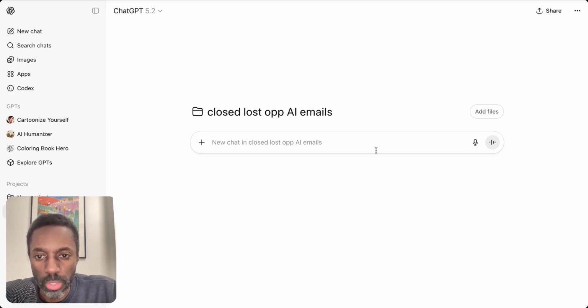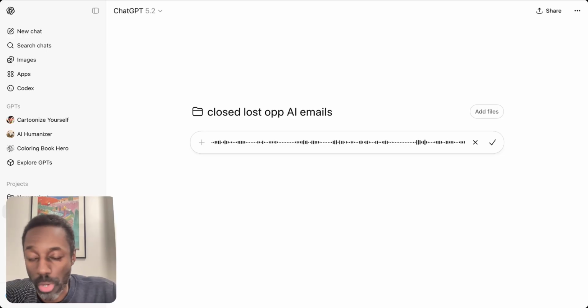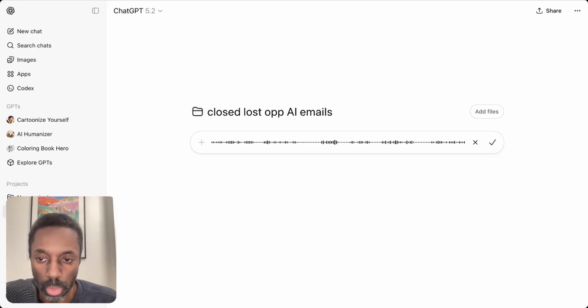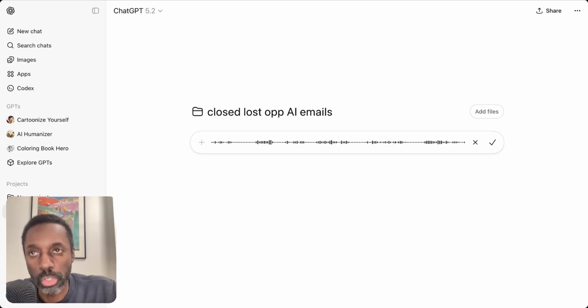So once the project is created, you can basically tell ChatGPT like this. You say, "Okay, I'm going to put in a prompt into this project, and going forward, every time I add close loss op notes to this new project, I want you to use that prompt and write a customized email based on the notes that I put in. Whenever I open up a new tab in this project, I'll put in the close loss op notes, and then you write the email based on that. So please prompt me back that you understand that." So going forward, it will work.